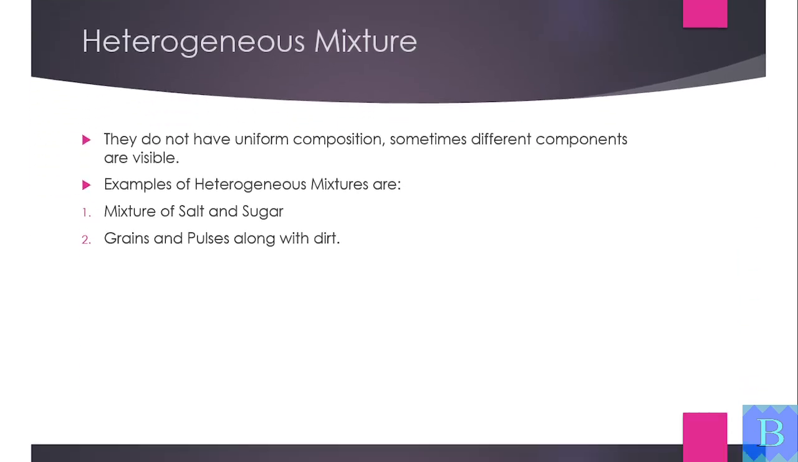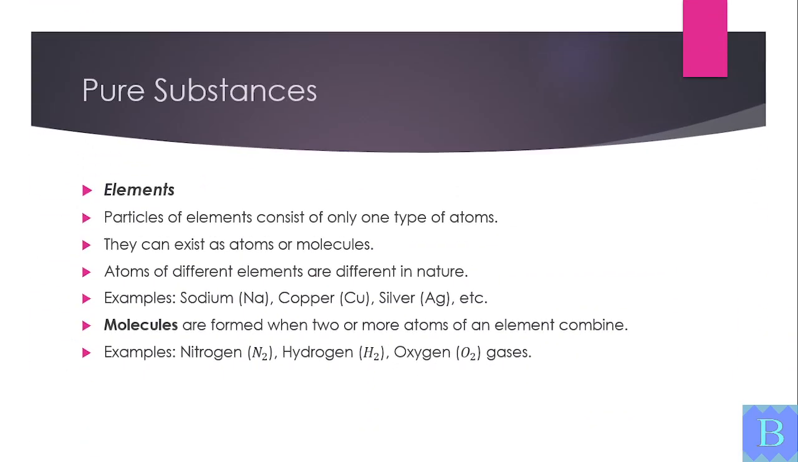Pure substances are of two types: elements and compounds. Elements consist of only one type of atom. Examples include sodium, copper, and silver. Molecules of elements like nitrogen, hydrogen, and oxygen are formed when atoms combine.